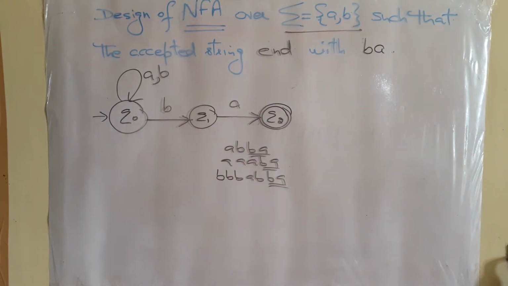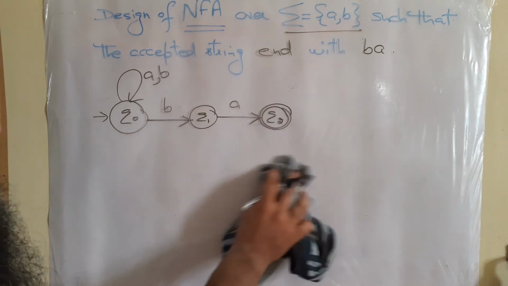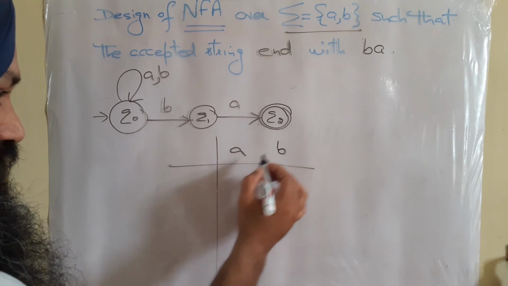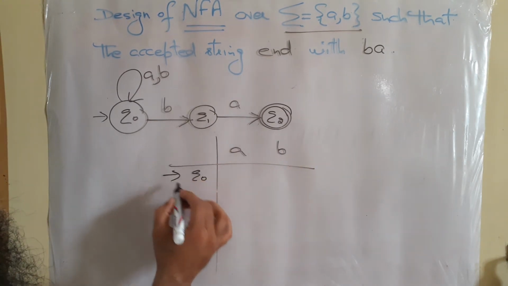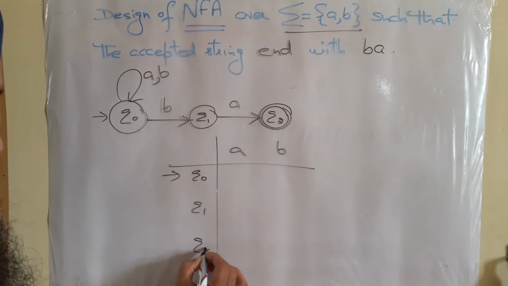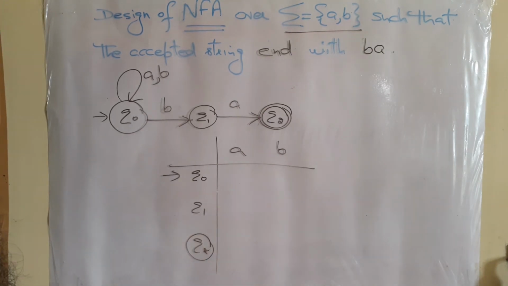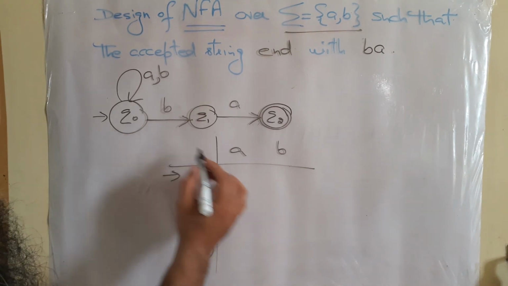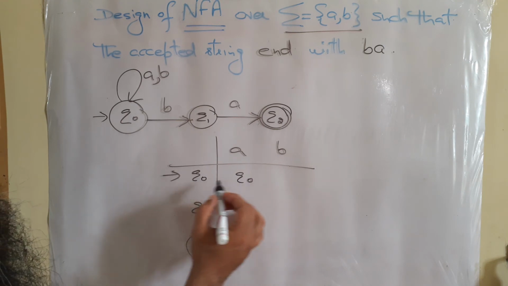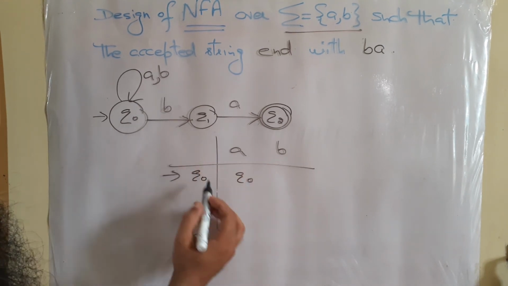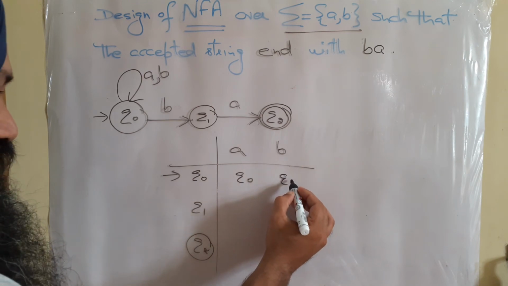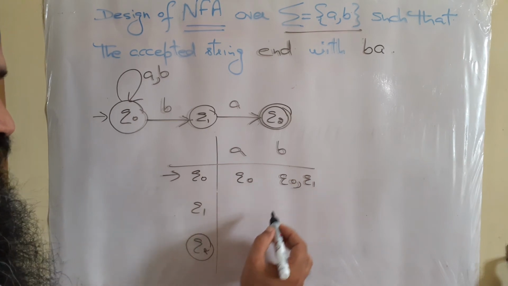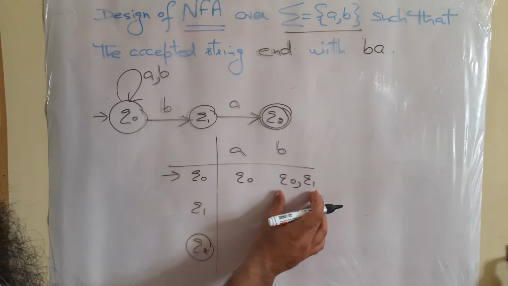Now the same thing you can observe with the help of the transition table. We have two symbols A and B and three states. Q0 is the initial state, Q2 is the final state. Now at Q0 with input A you are able to move to Q0, but at Q0 with input B you are able to move towards Q0 as well as Q1. So two possibilities are there. So this indicates the NFA.